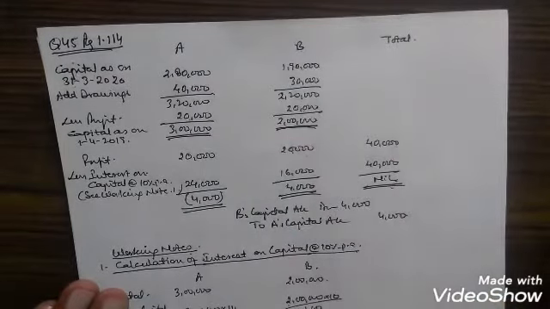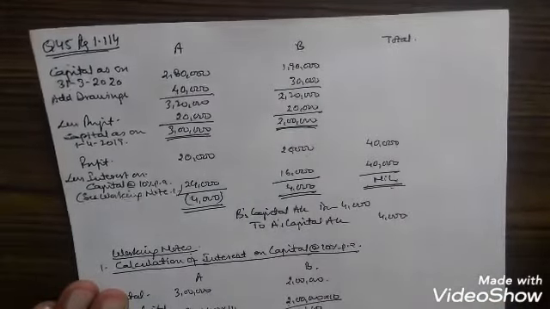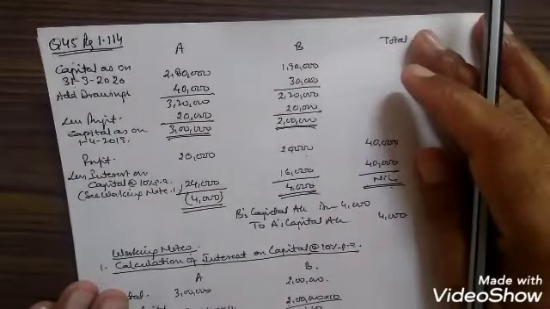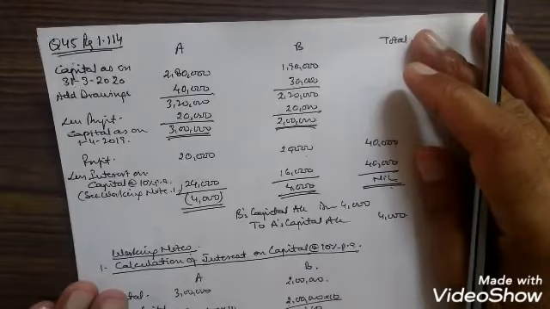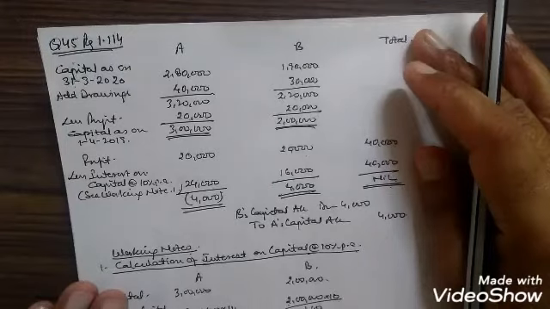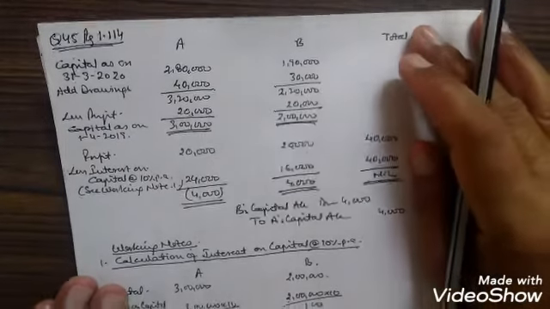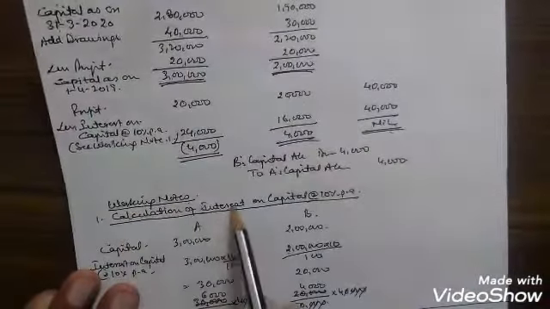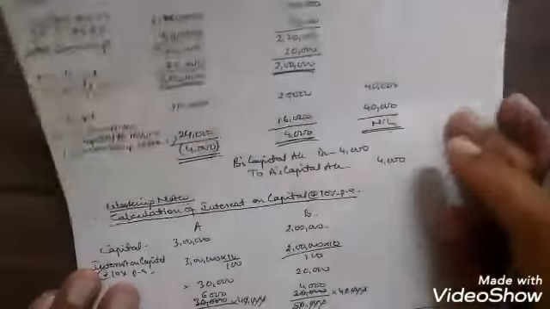Now when the profit is less and the interest on capital is to be provided as per the deed, it is a case of appropriation, interest on capital is an appropriation of profits. In that case we will calculate the interest on capital and we will distribute the profit in the ratio of interest on capital. So here working note, calculation of interest on capital at the rate 10% per annum.